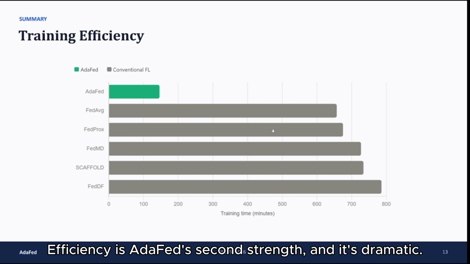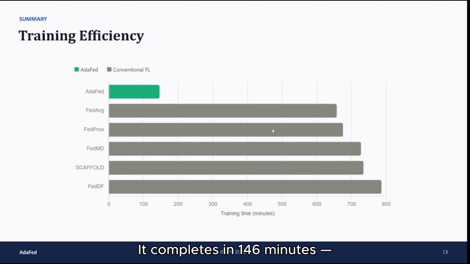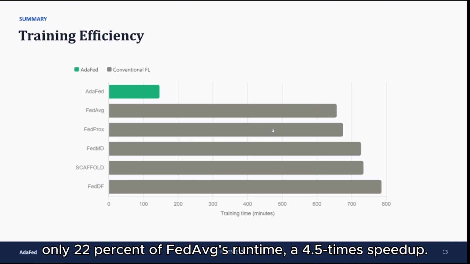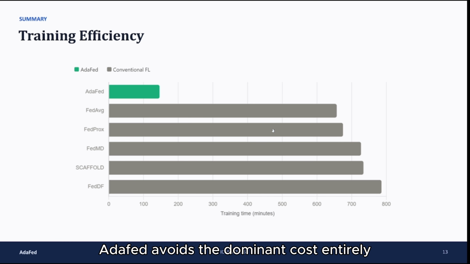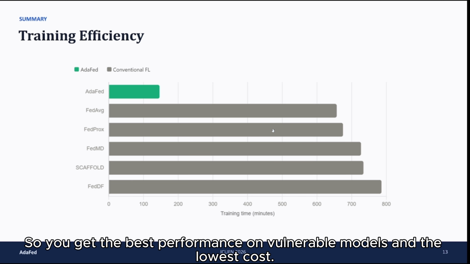Efficiency is AdaFed's second strength, and it's dramatic. It completes in 146 minutes, only 22% of FedAverage runtime, a 4.5 times speedup. Because rejected models skip both aggregation and local training, AdaFed avoids the dominant cost entirely rather than just trimming it. The full baseline budget is roughly 60 hours, while AdaFed needs just 2.4, less than any single baseline strategy. So you get the best performance on vulnerable models and the lowest cost.